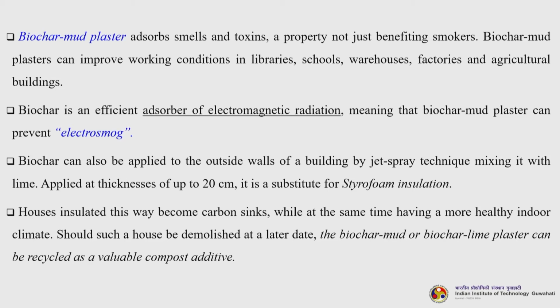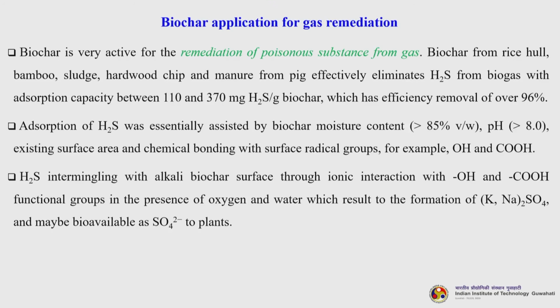So, this is a win-win situation. Okay. So, biochar application in gas remediation. Biochar is very active for the remediation of poisonous substances from gas. Biochar from rice hull, bamboo, sludge, hardwood chip and pig manure effectively eliminated hydrogen sulphide from biogas with adsorption capacity between 110 to 370 milligram hydrogen sulphide per gram of biochar, which has a removal efficiency of over 96%.